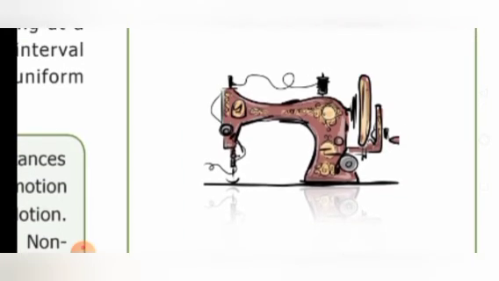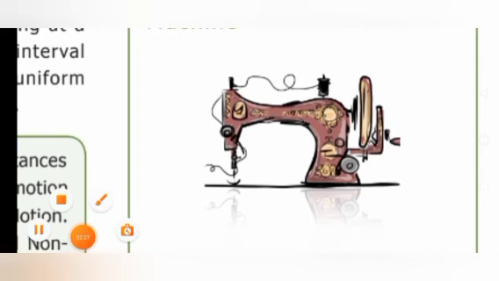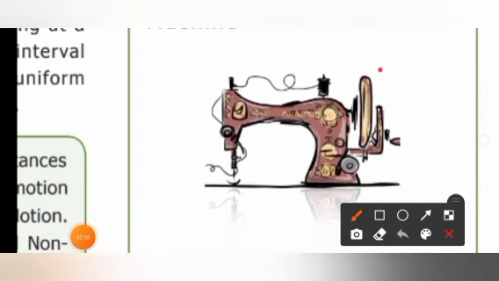Then the motion of the wheel. What about the motion of the wheel? The wheel moves, isn't it? So it is in a circular path. It does not move with its own axis. The machine makes it rotate. So it is an example for circular motion. The motion of the wheel is circular motion.